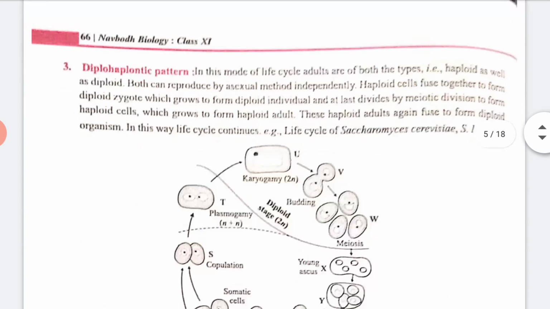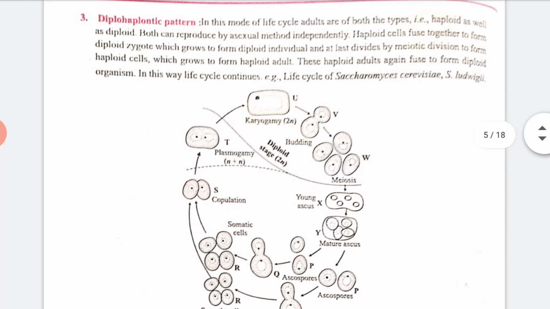Now next we have the diplontic pattern. In this mode of life cycle, adults are of both types, that is haploid as well as diploid. Both can reproduce by asexual method independently. Haploid cells fuse together to form a diploid zygote, which grows to form a diploid individual, and at last divides by meiotic division to form haploid cells, which grow to form a haploid adult.